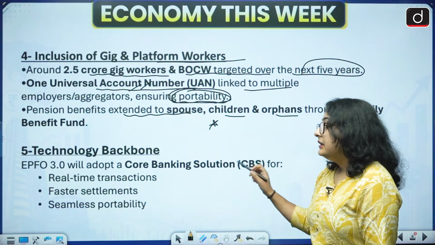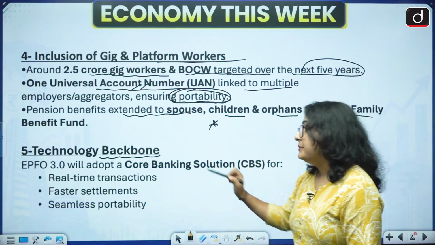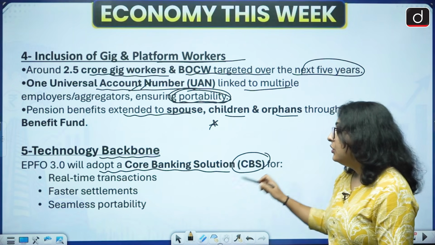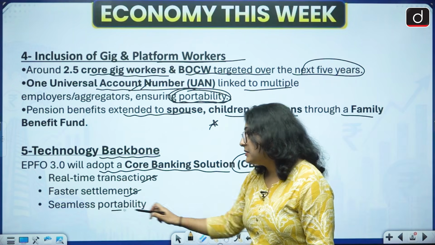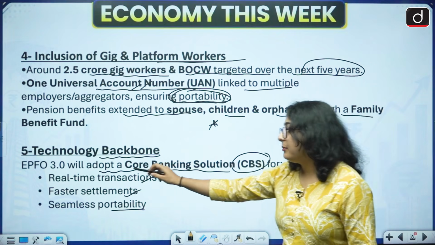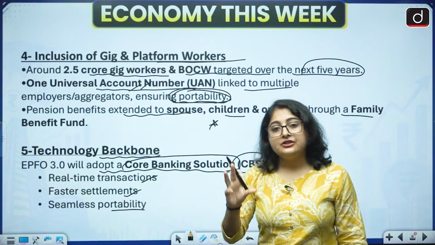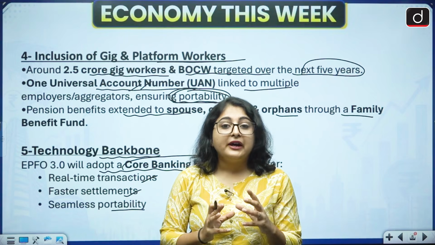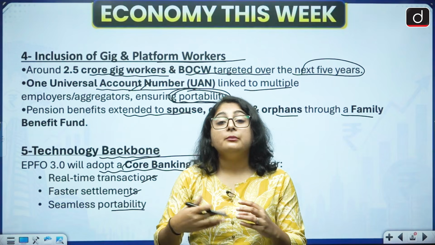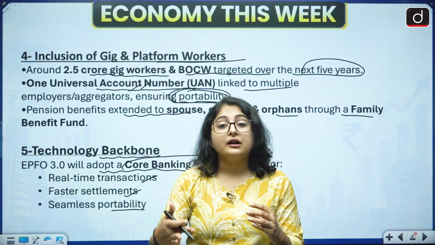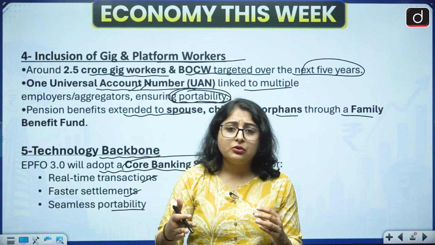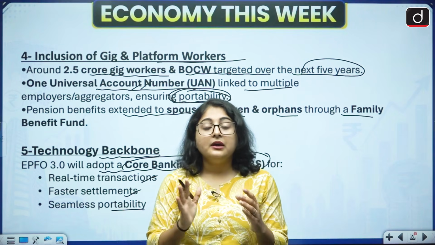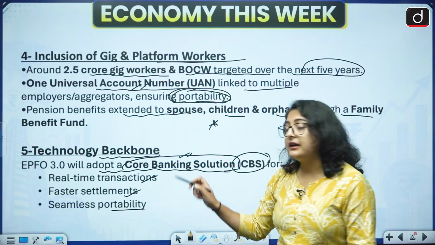Then the fifth point is related to your technology backbone. EPFO 3.0 will adopt a core banking solution, that is CBS, for real-time transactions, faster settlements and seamless portability. You might have heard about core banking solutions. What does that mean? Let's just say that you have a bank account in SBI. Despite having an account in SBI, you can receive money from a bank account which belongs to another bank. You can receive money from PNB, and you can also receive money from ICICI Bank. Why does this happen? It happens because of core banking solutions.